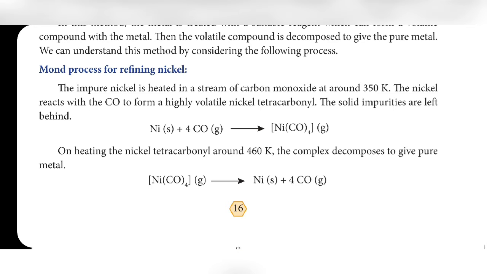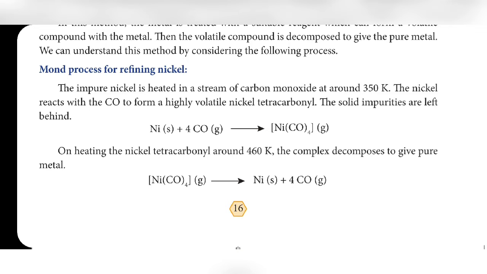Volatile means it can easily be converted into vapor. So the highly volatile compound is nickel tetracarbonyl. Nickel means Ni. Tetra means 4.